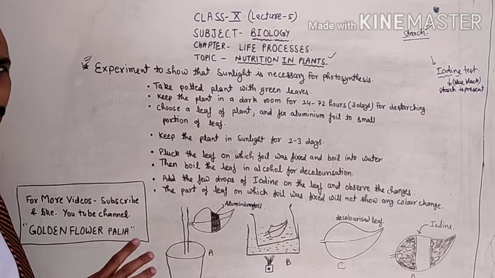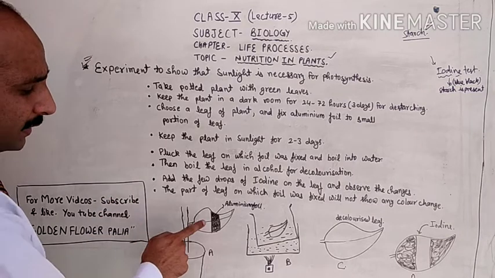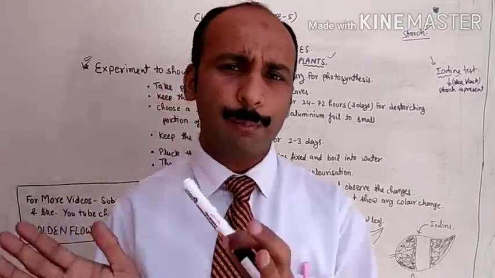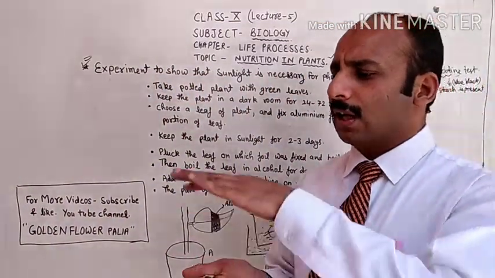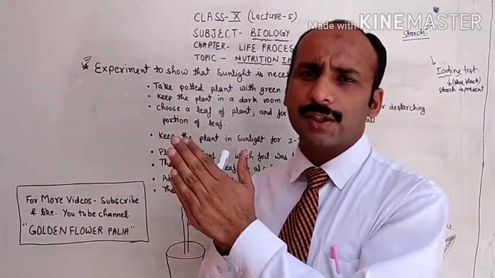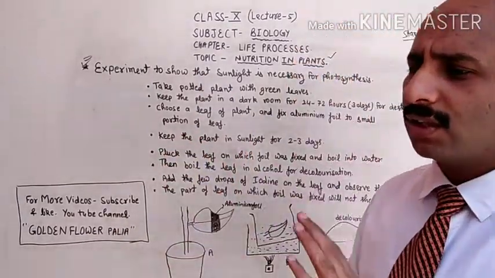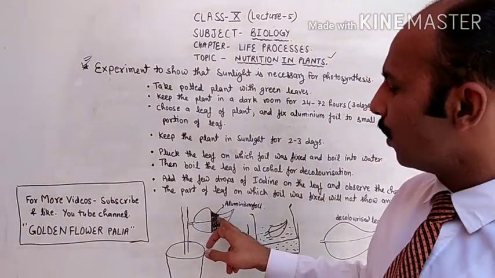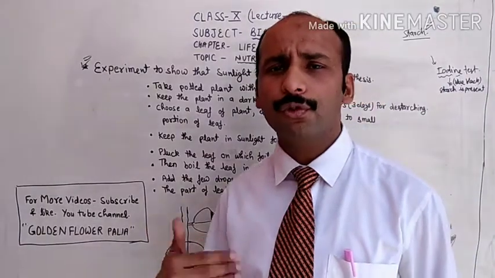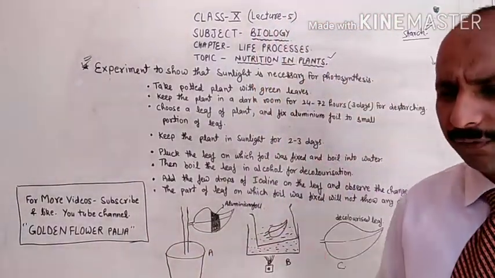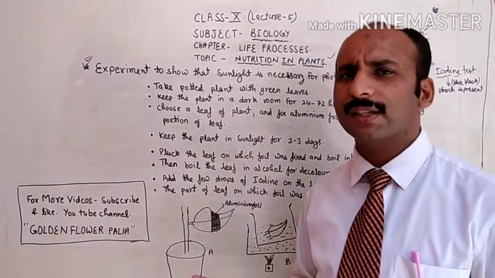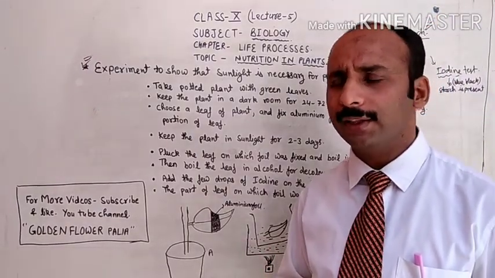The foil or paper should be pasted on both sides, the upper and the lower side of the leaf, in the same place, so that there is no chance of sunlight entering this portion, because we have to show that without sunlight photosynthesis will not complete.